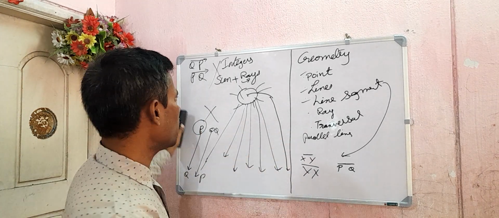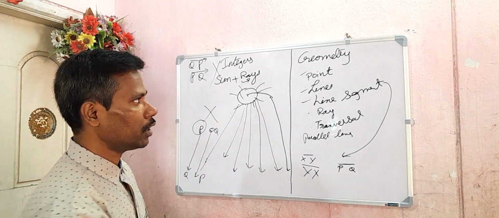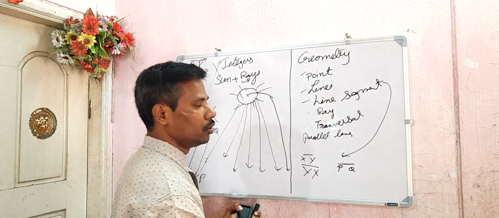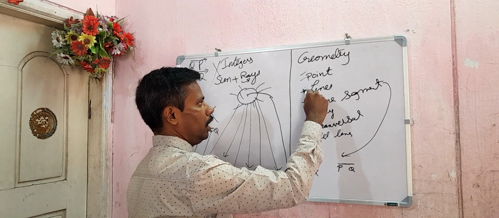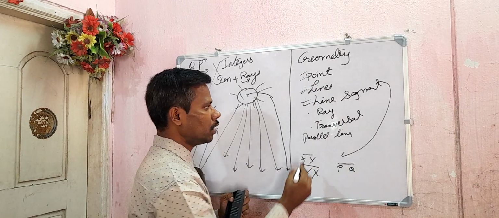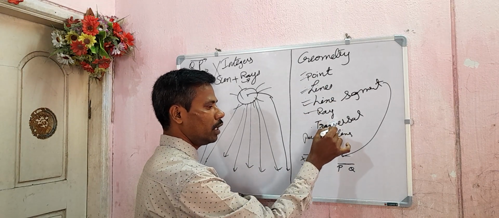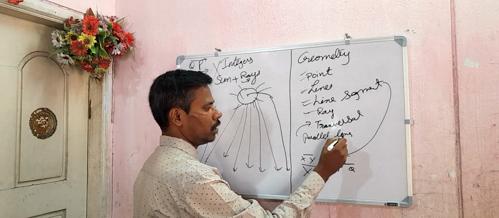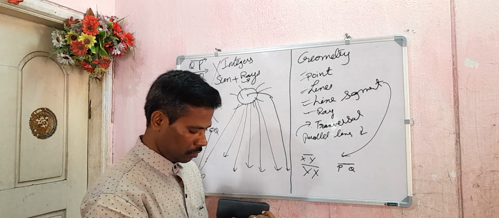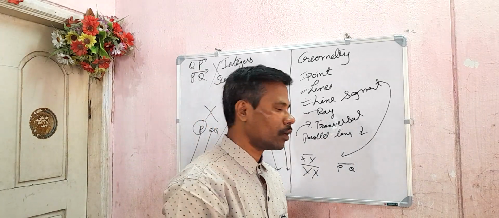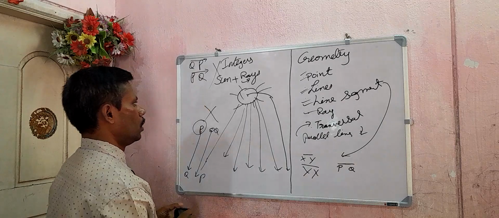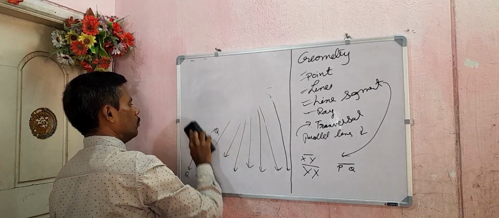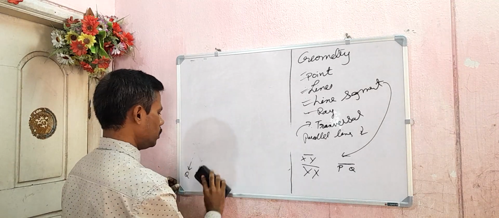Okay. Next, parallel lines. Time is running out. What was told? 15 minutes for geometry, 15 minutes for integers. So point is clear, lines are clear, line segment is clear, ray is clear. Now, before going to transversal, let us learn parallel lines, or vice versa you can learn.